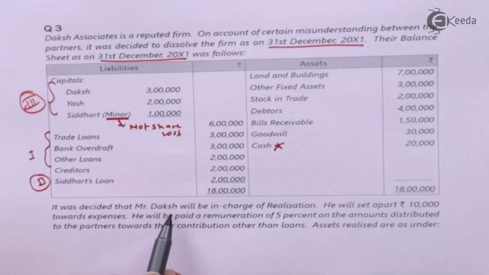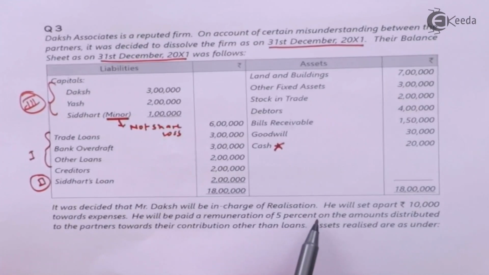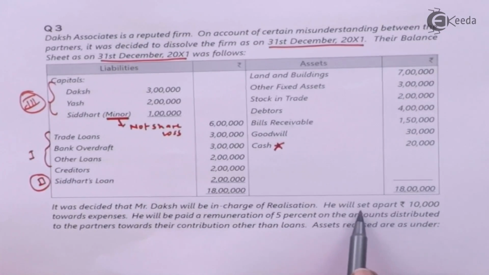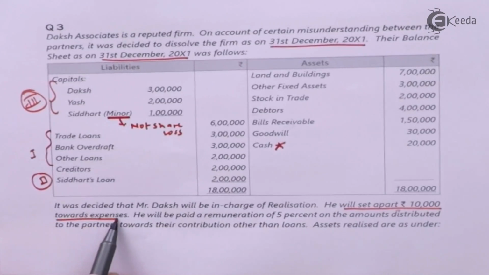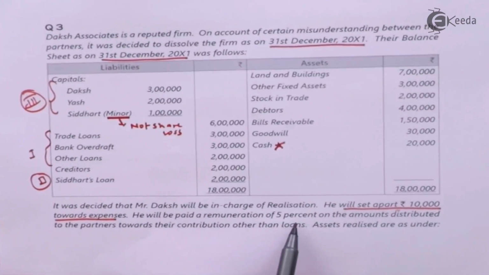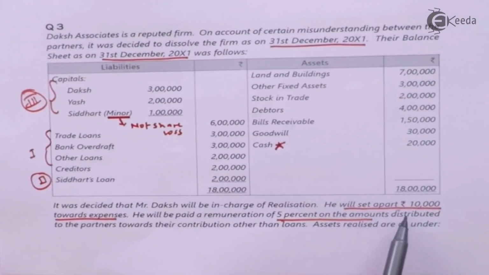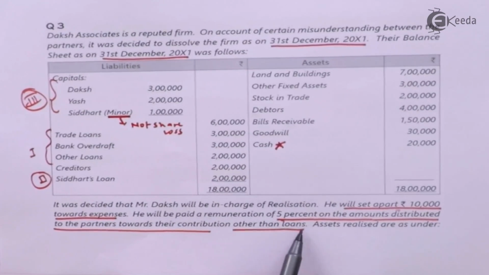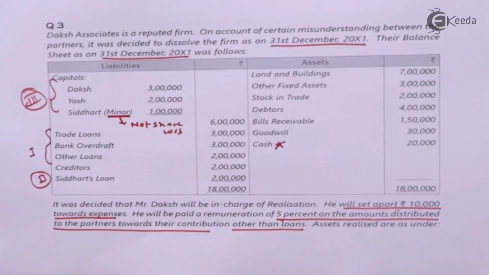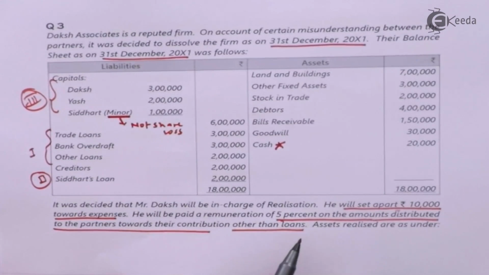It was decided that Mr. Daksha shall be in charge of realization. He will set apart 10,000 toward the expenses. He will be paid a remuneration of 5% on the amount realized distributed to partners toward their contribution other than loan. Whatever amount is distributed to partners, say for example we paid 100 rupees to the partner, he is eligible for a remuneration of 5 rupees on that. Assets realized as under.